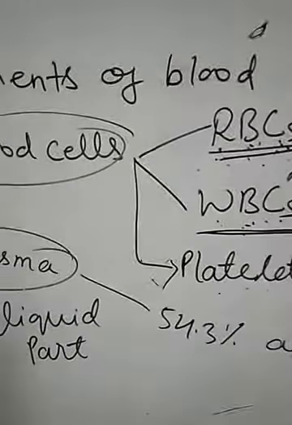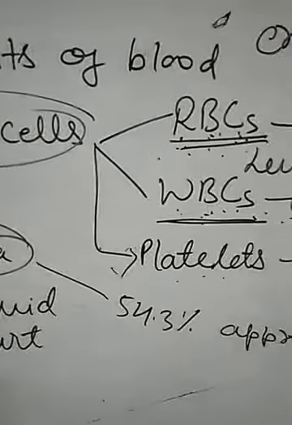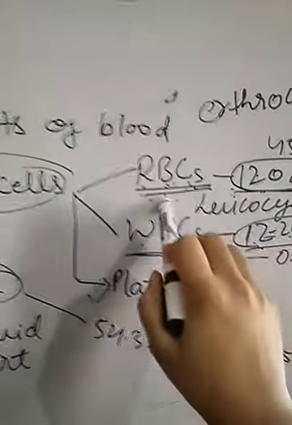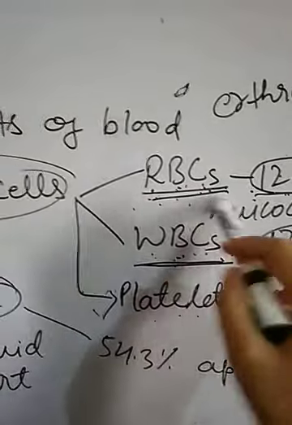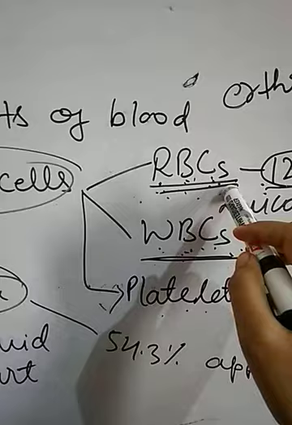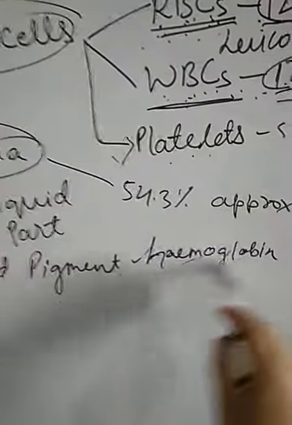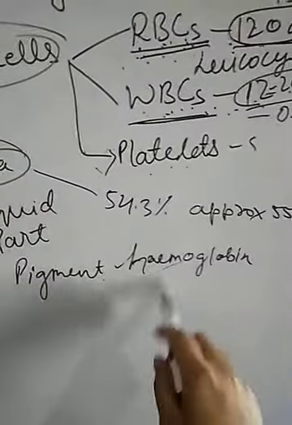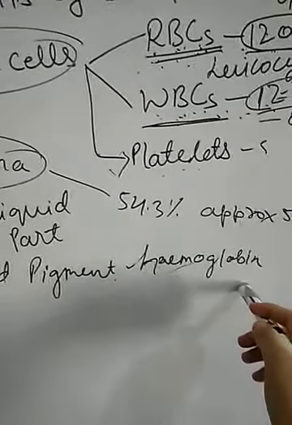We all know that the color of the blood is red. It is due to the presence of hemoglobin. RBCs contain a red colored pigment which is called hemoglobin. This hemoglobin binds the oxygen and transports it to different parts of the body. And in this way all the cells get oxygen which helps in the respiration of our body.